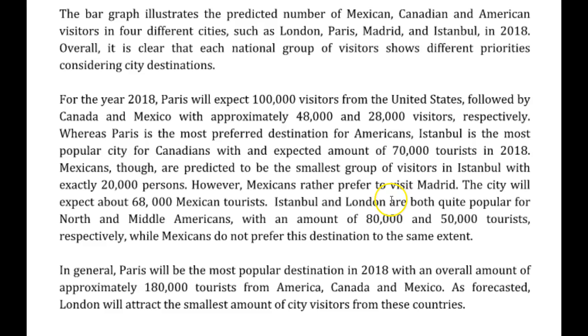Istanbul and London are both quite popular for North and Middle Americans. Middle Americans, although I understand what you mean, it's not quite precise enough. I'm not sure.